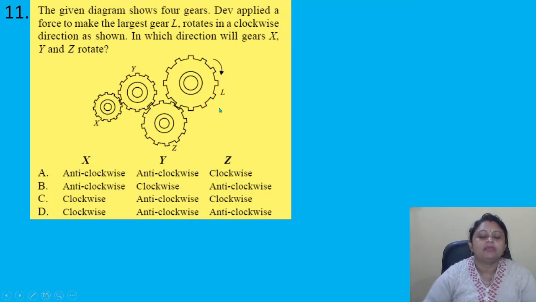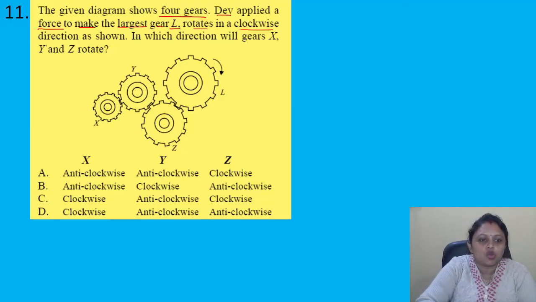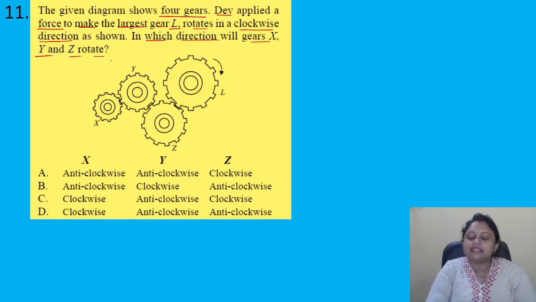Okay, next, the given diagram shows 4 gears. A force is applied to make the largest gear L rotate in a clockwise direction as shown. In which direction will gears X, Y and Z rotate? A. Anti-clockwise, anti-clockwise, clockwise. B. Anti-clockwise, clockwise, anti-clockwise. C. Clockwise, anti-clockwise, clockwise. D. Clockwise, anti-clockwise, anti-clockwise. So the given diagram shows 4 gears, and we have to find out in which direction gears X, Y and Z will rotate.